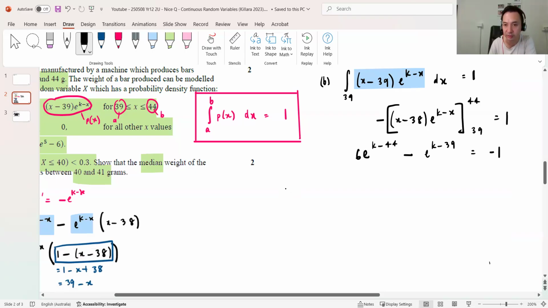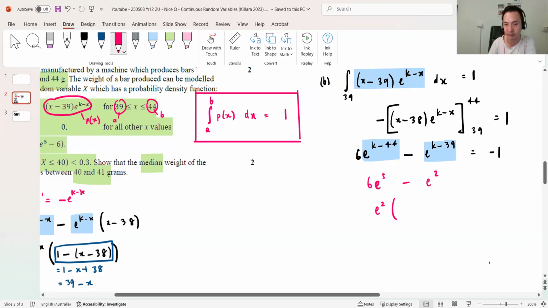Let's see. Now, k minus that, k minus that. I think I'm factorizing out. Maybe I'll factorize this guy out from both of them, right? So see if I can factorize it out from that. To illustrate what I'm going to do here, it's like saying if I had, let's say, 6e^5 minus e^2, I'd factorize e^2 out, right?